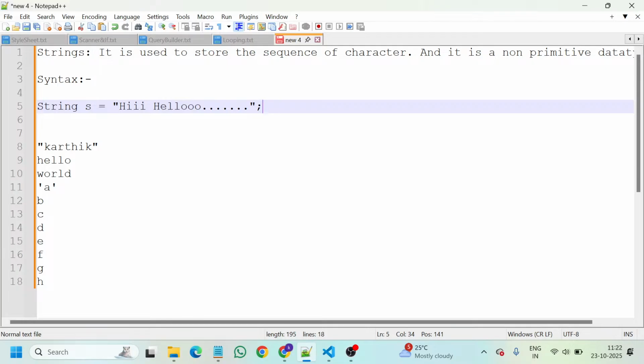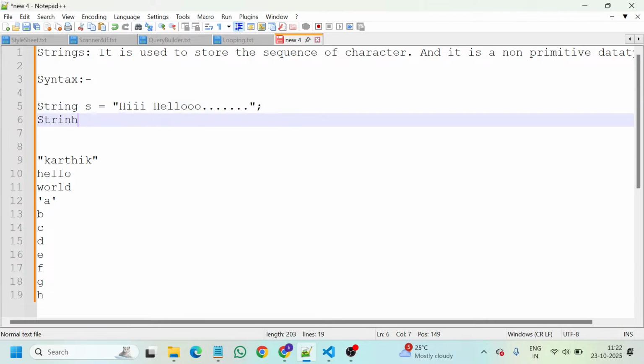And coming to another syntax, you can write String s1 = new String("hello"); That's it. There are two different approaches. What is meant by approach here?